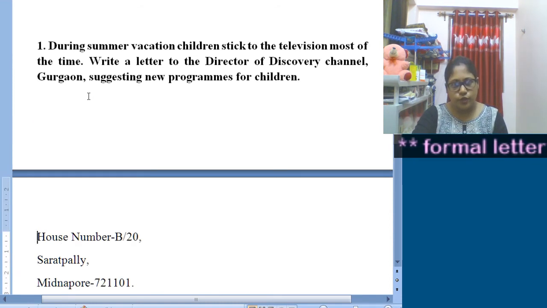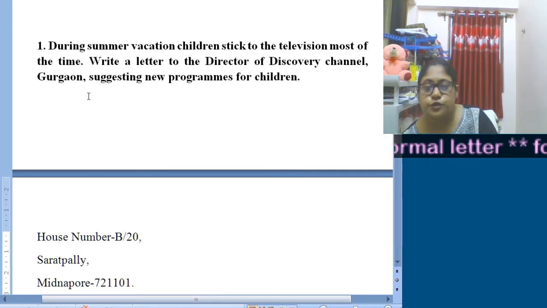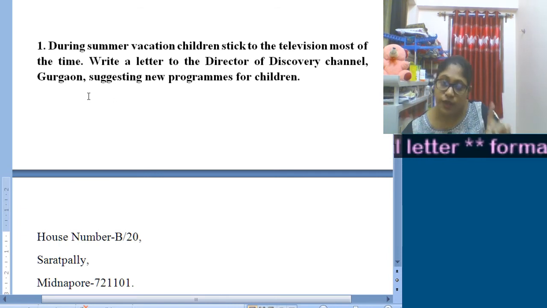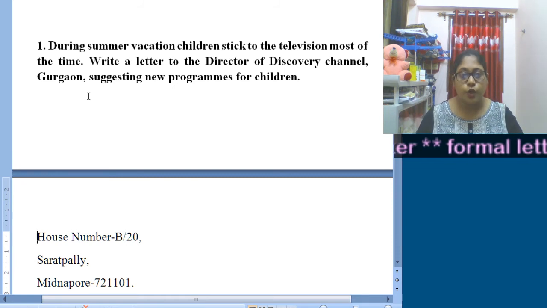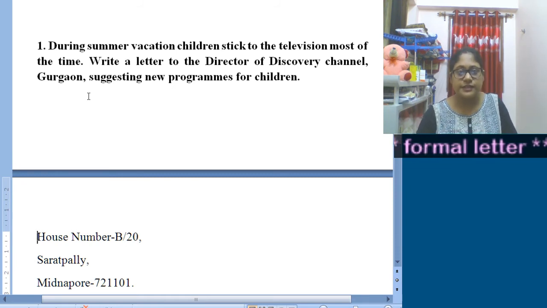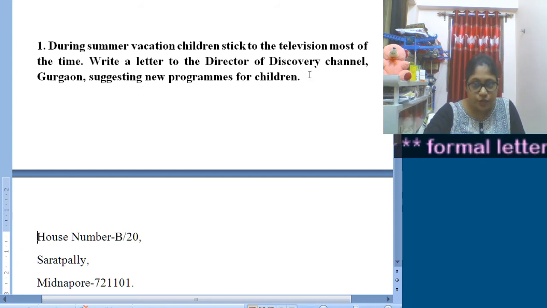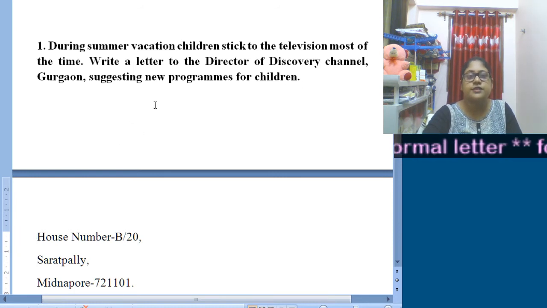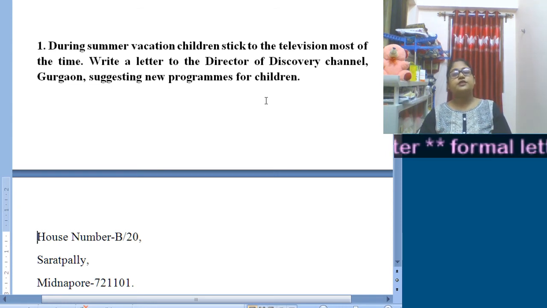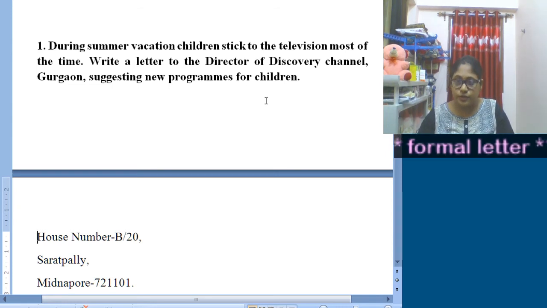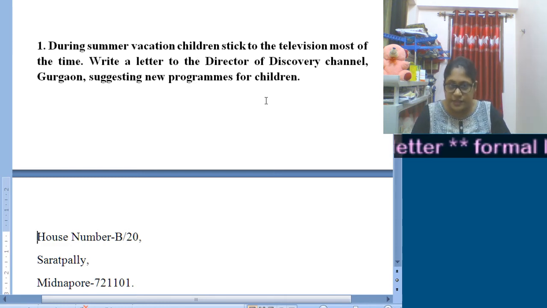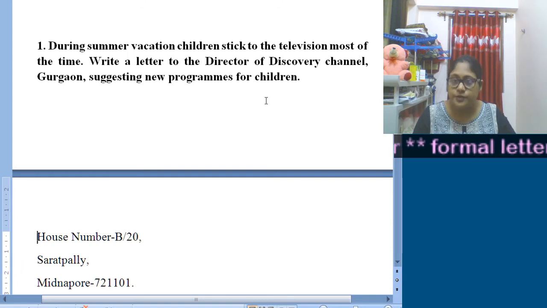So here in your worksheet you were given two choices, and I have chosen one of those two topics. The first one was, during summer vacation children stick to the television most of the time. Write a letter to the director of Discovery Channel, Gurgaon, suggesting new programs for children. So you are asked to write a letter to a director of a particular channel, and you are supposed to suggest him some new programs for children.